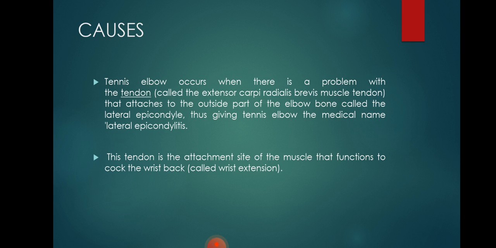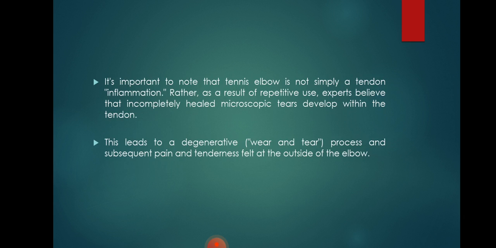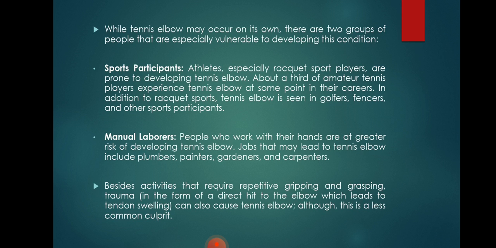This tendon is the attachment site of the muscle that functions to cock the wrist back, which is called wrist extension. It's important to note that tennis elbow is not simply a tendon inflammation, rather it is the result of repetitive use, and experts believe that incompletely healed microscopic tears develop within the tendon. This leads to a degenerative wear and tear process and subsequent pain and tenderness felt on the outside of the elbow.